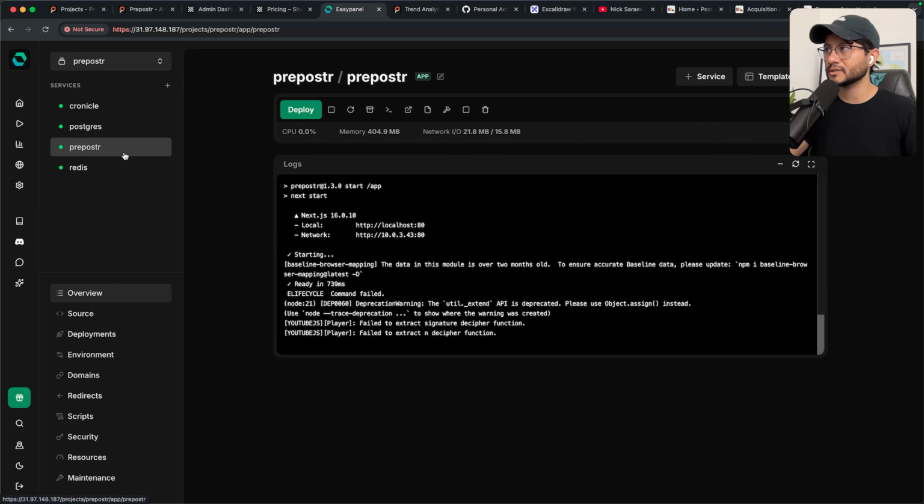I have 4 services. Prepostr, so this is the main Next.js app. I have Postgres, Redis, Chronicle. Chronicle is for the crons. So every time I want to schedule the email, for example, I hit a specific endpoint. That endpoint, when triggered, creates the AI analysis and sends it off to the user. This is just reading from GitHub and having it deployed. Can't get as simple as this.